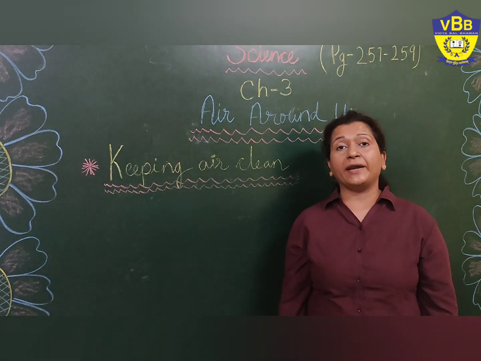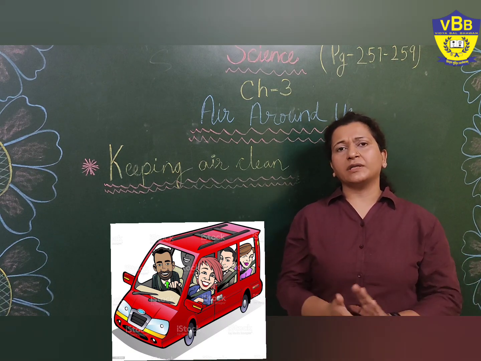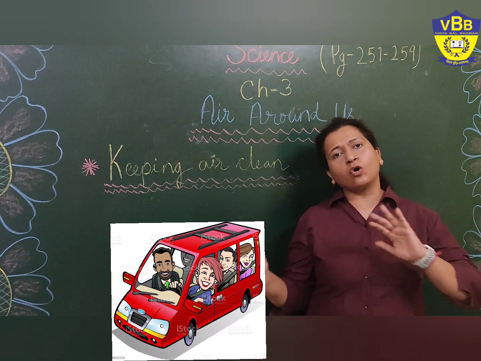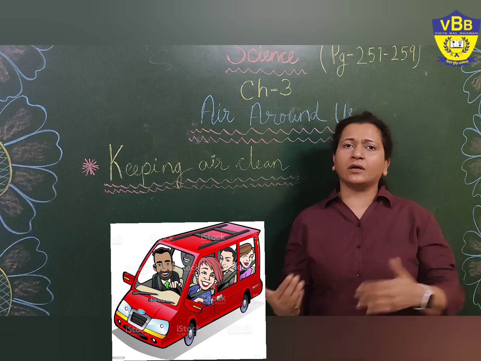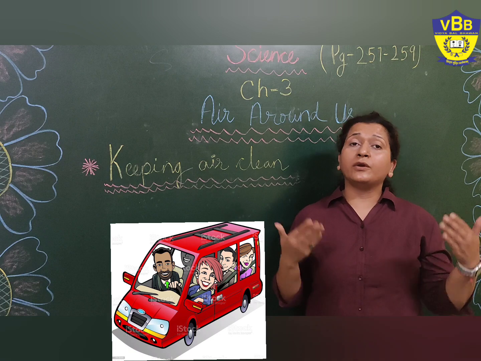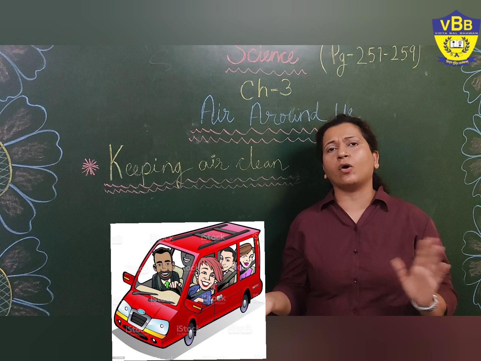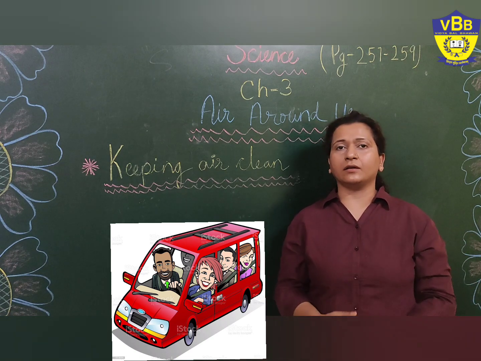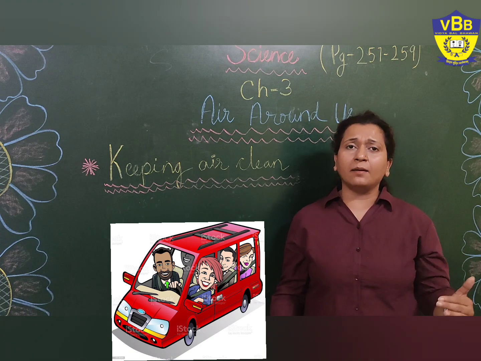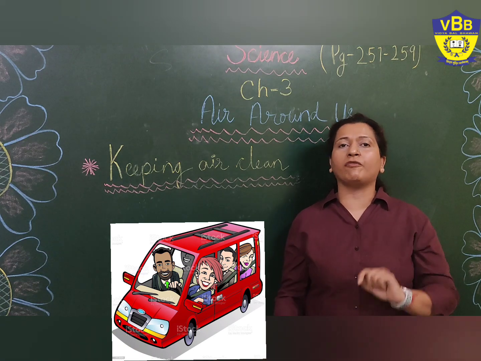Another very important point is doing a carpool. What is carpool? Suppose your father has an office in Connaught Place and your neighbor also has his or her office in Connaught Place or maybe in a nearby area. So what you can do? You can do a carpool together. Instead of taking out 2 cars or maybe 1 bike and a car, you can travel in 1 vehicle. You can take out 1 car, carpool together and reach your destination. It will help in reducing the air pollution around us because we have reduced the number of vehicles on the road.